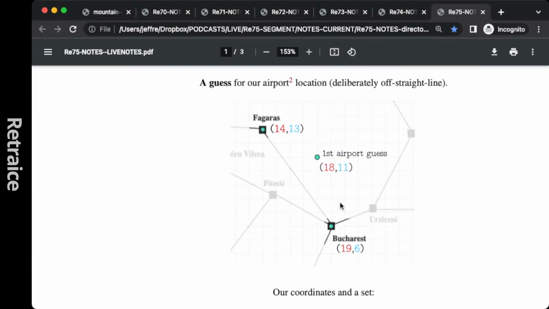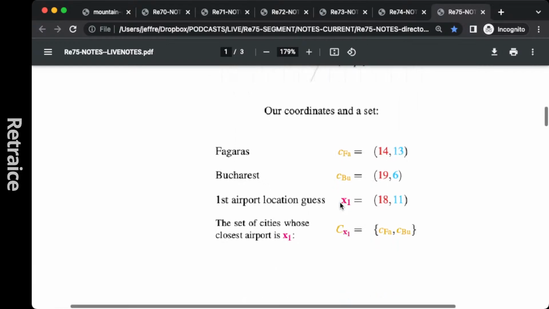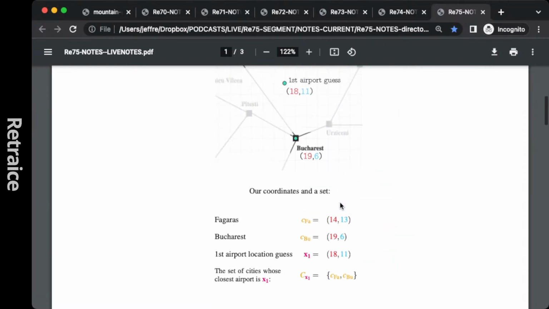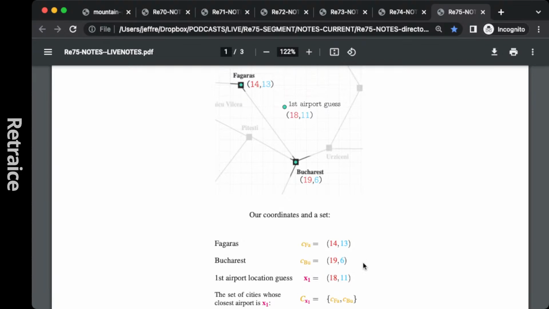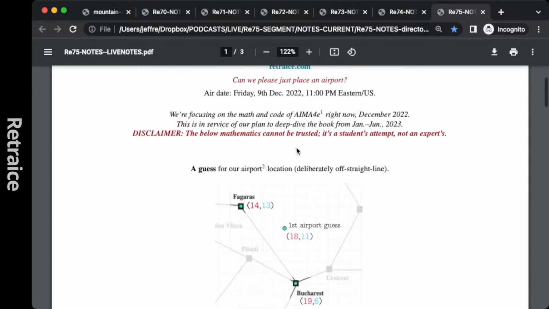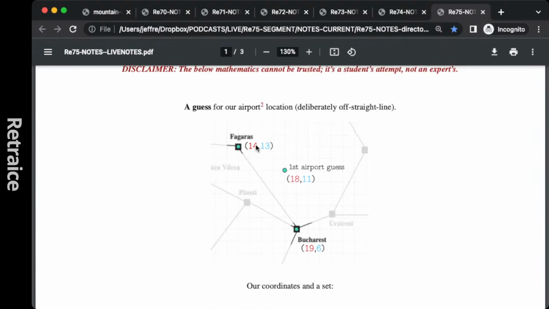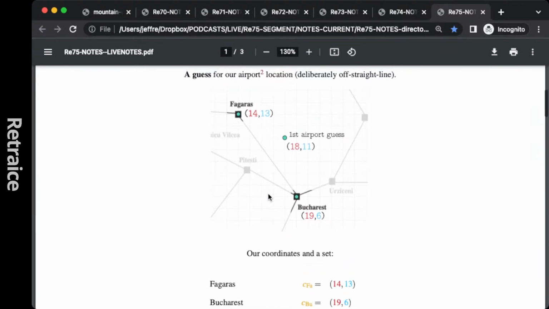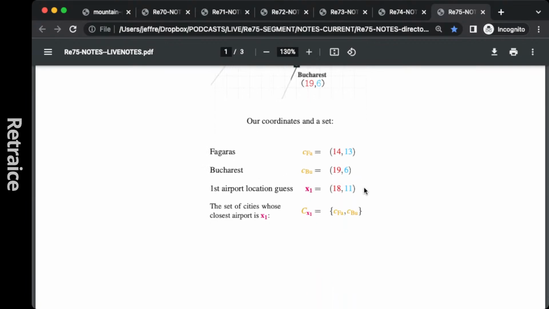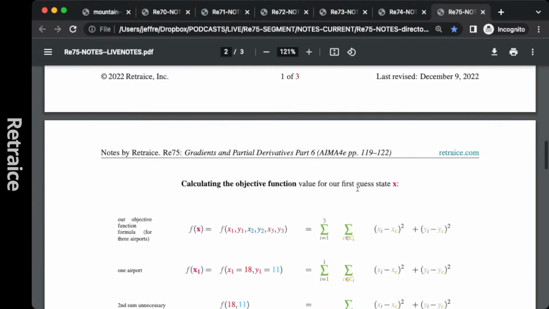Let's see how happy Fagaras and Bucharest are. Our guess amounts to these numbers down here, 3 numbers in one set. Our first number is one of the cities, the second is another city, the third is the location of the airport. Then finally we need to specify the set of cities C sub x sub 1, which you didn't think you'd hear on a podcast today, and what it means below when we plug it into our formula. So this is the simplest version of the airport problem. We've got 3 coordinates. Let's go see how it all turns out.